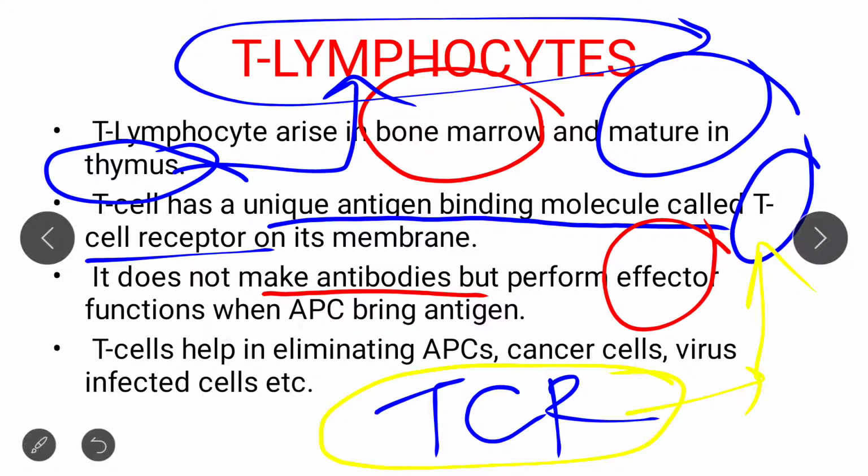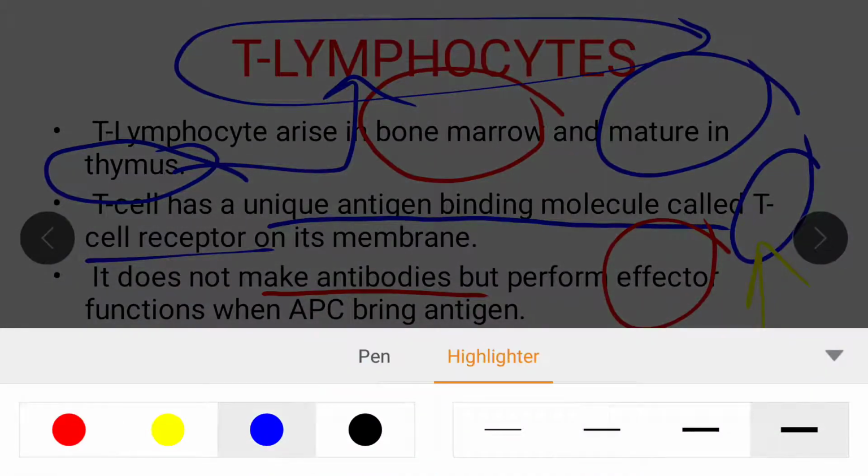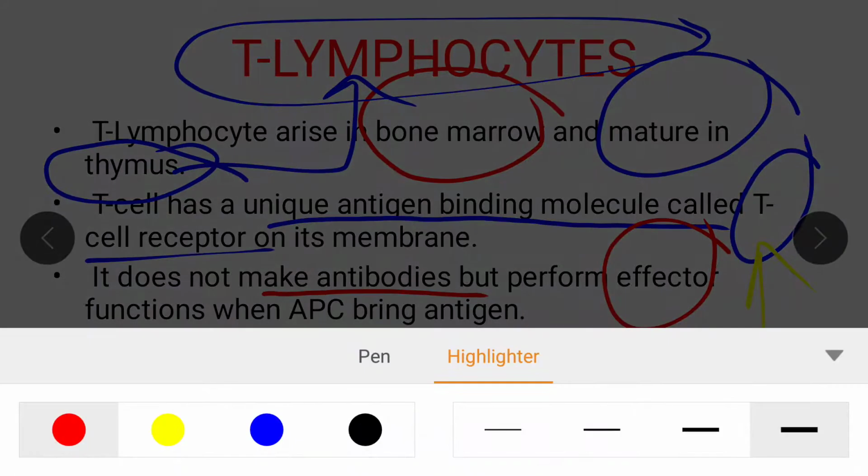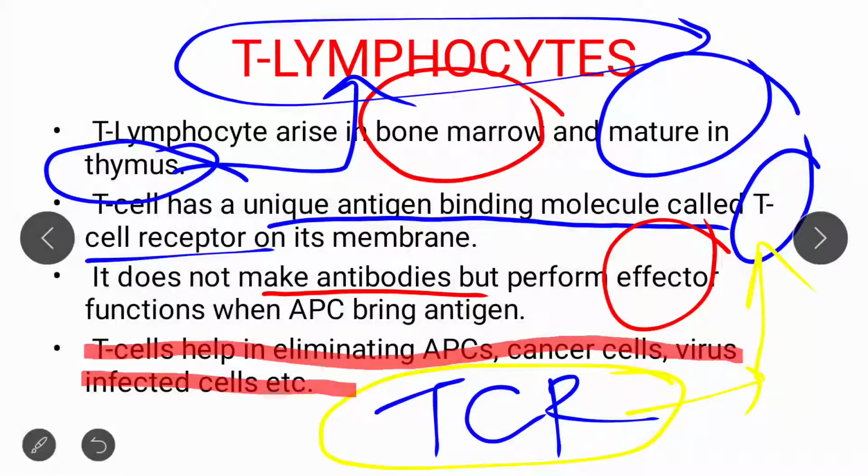And the most important point that I highlight here is that T cells help in eliminating APCs, cancer cells, virus infected cells, etc. So these are some important points related to T cells. Okay, now next, move to the next slide.